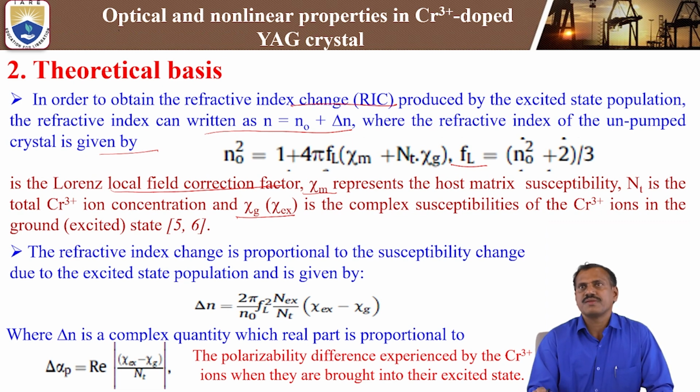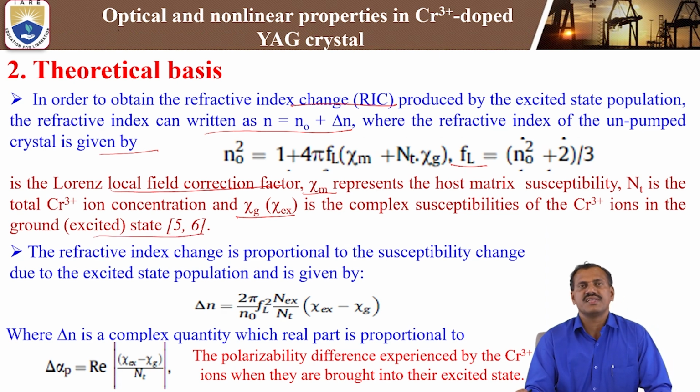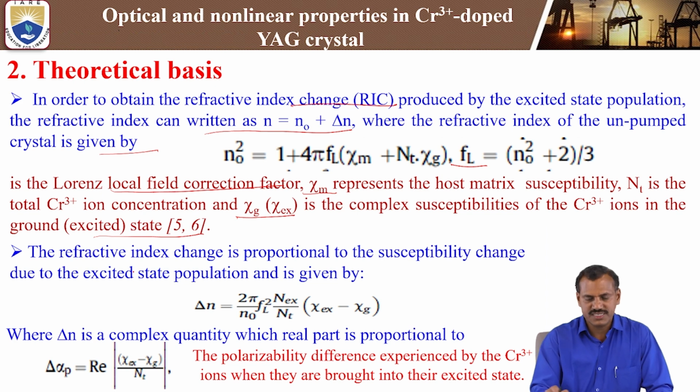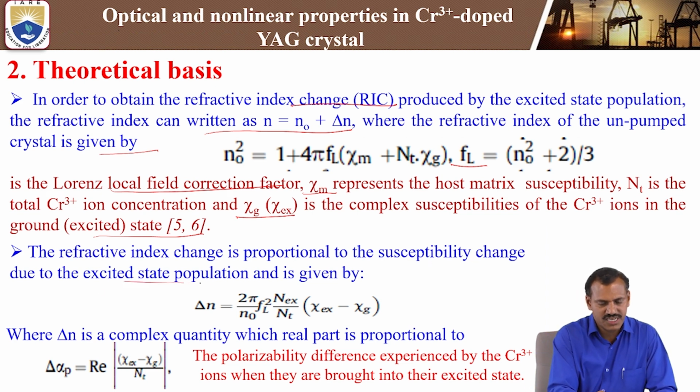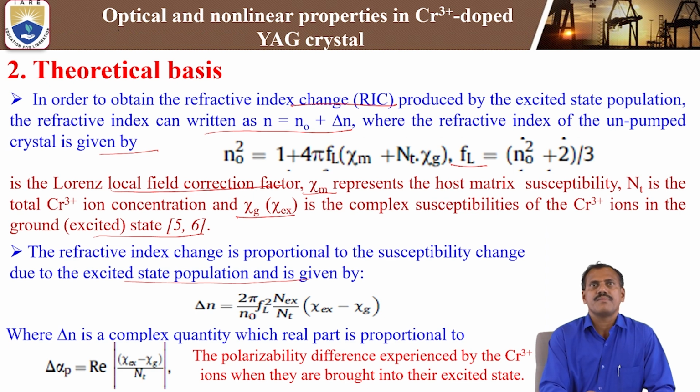So that is the chromium 3 plus ions in the ground state and excited state of the nonlinear refractive index. So the refractive index change is proportional to the susceptibility change due to the excited state population and is given by delta n equals 2 pi by n naught FL square, the excited state concentration and nt, that is the ground state.